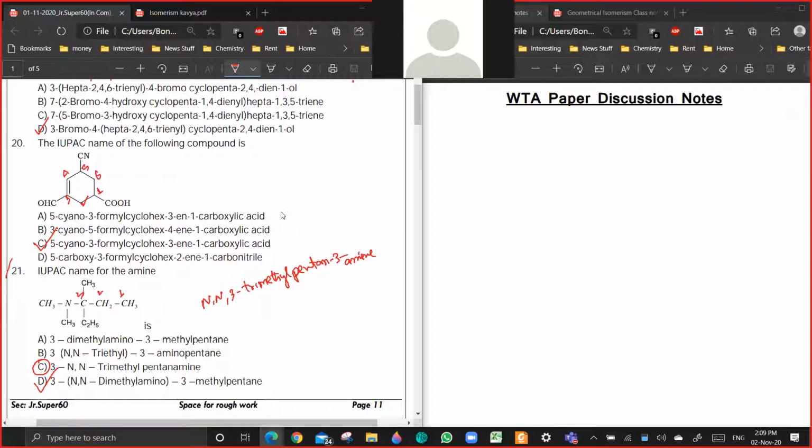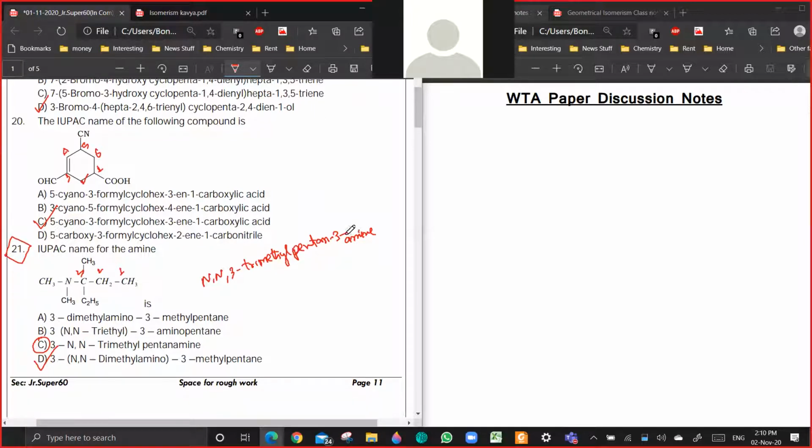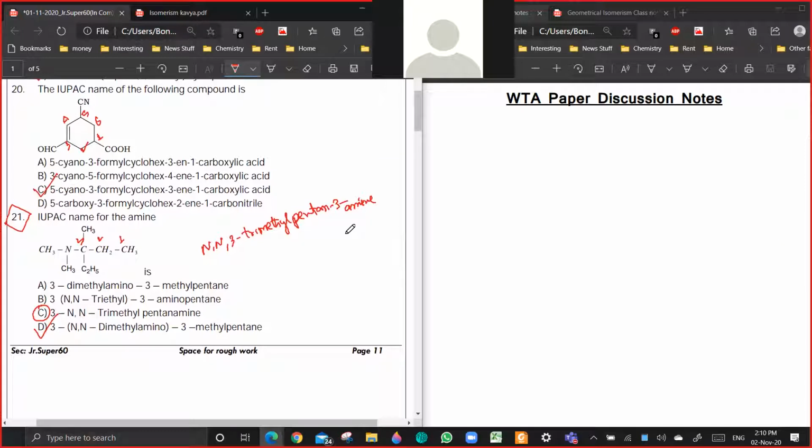So I'm going to give this for the key change. Is it good? Did you mark option C as the answer? Yeah, based on whatever option is available, answer C should be the answer. But they have given answer as D, right? That is totally incorrect because it is having a senior functional group. Cannot write it as a derivative of alkane. Okay? So I'm going for deletion of this question because even C is not totally correct. We have discussed this question earlier, so you should not have any problem with that.